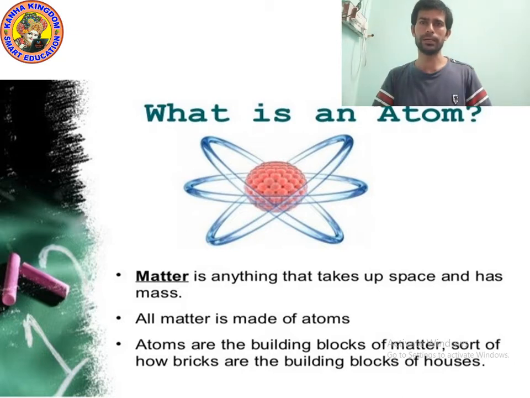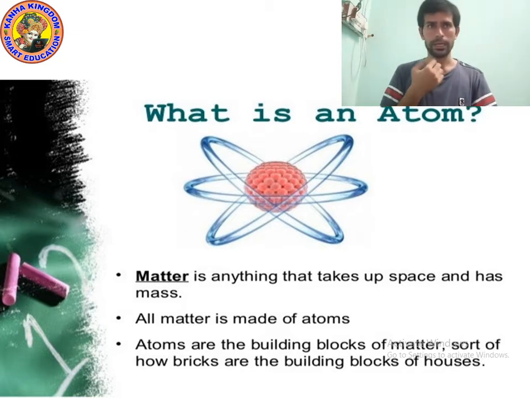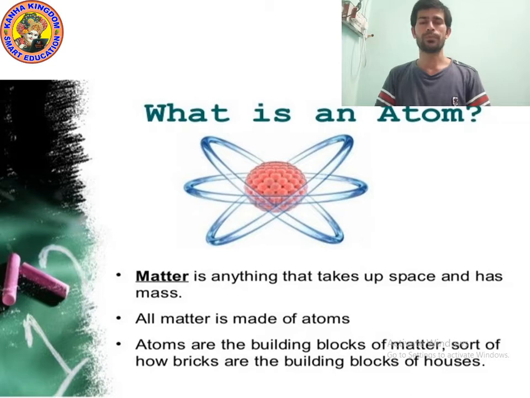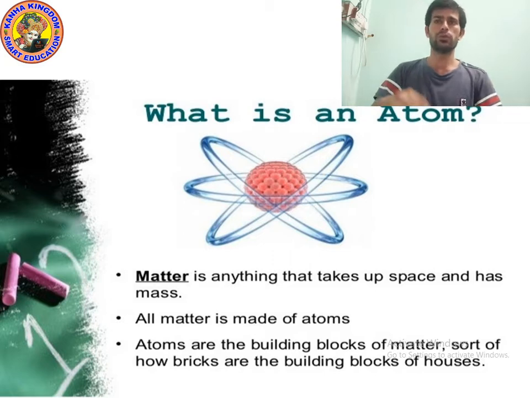It was told by John Dalton and many other scientists. So how does an atom look like? We will try to know with the help of some theory.